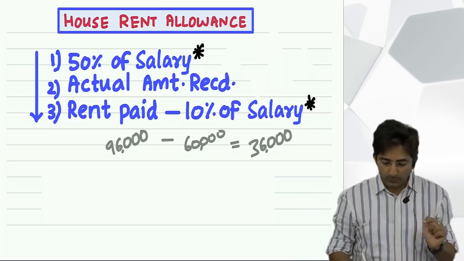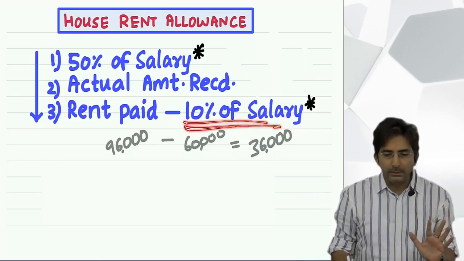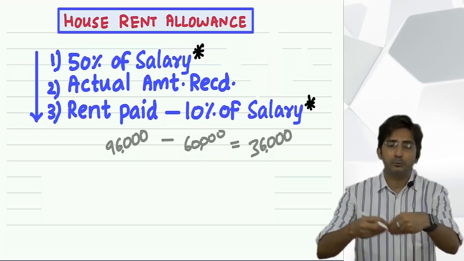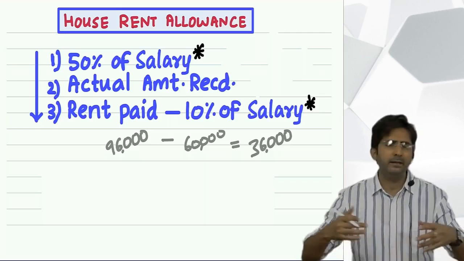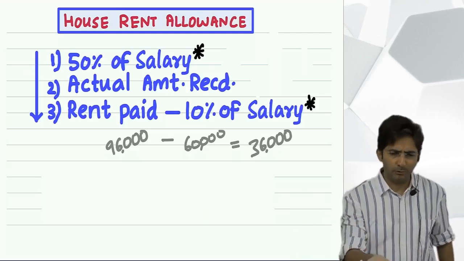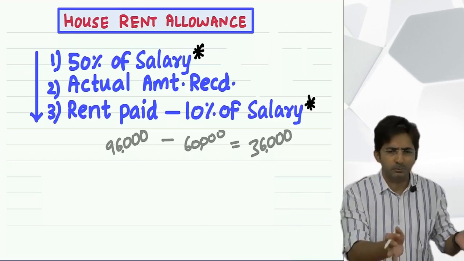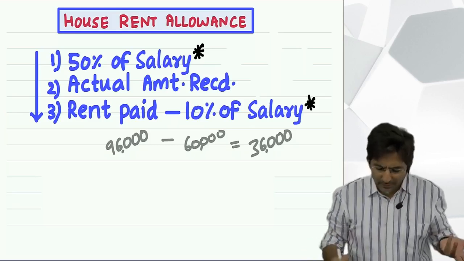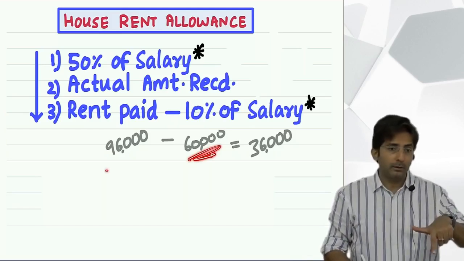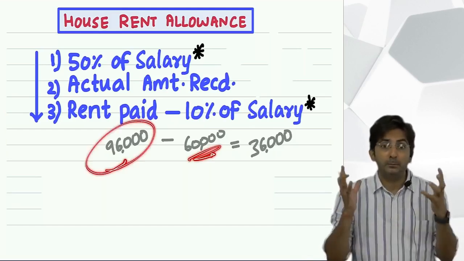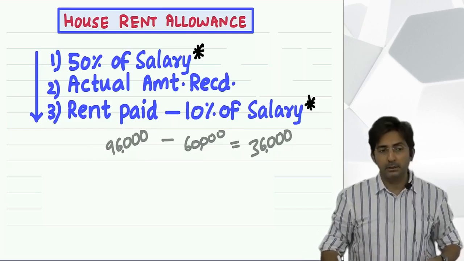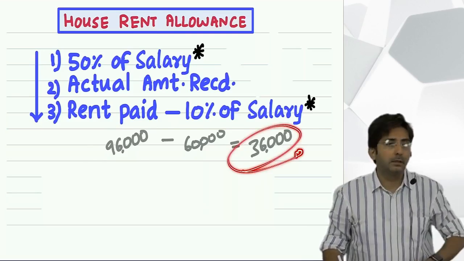So the right approach is, 10% of salary means what? It is a nominal amount. That much if someone has to spend on rent, not a big deal. And the law will say that you are not having your own house, you have to stay in a rented house. So this much you will have to spend, na? And this must be 60,000. But in case you have to pay a little more, then we feel pity that the rent has become a burden in your life. And if there is a burden of 36,000, your boss should give you 36,000.